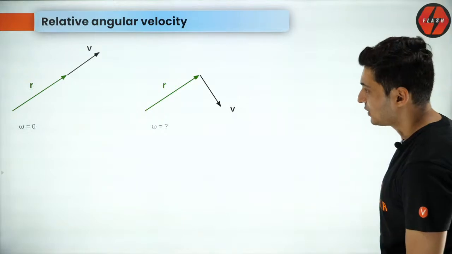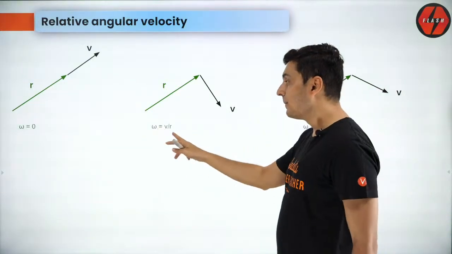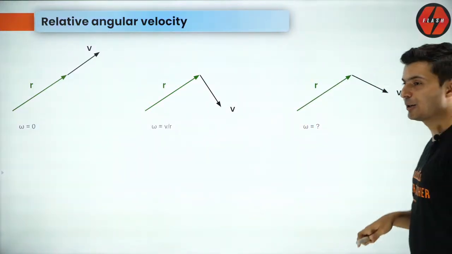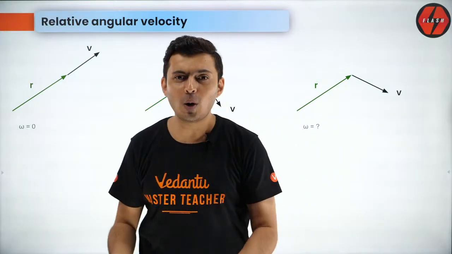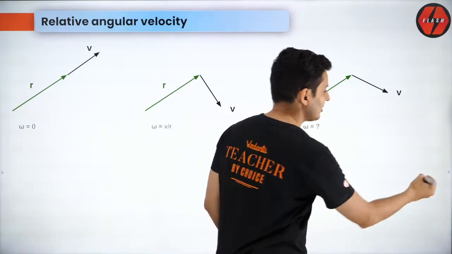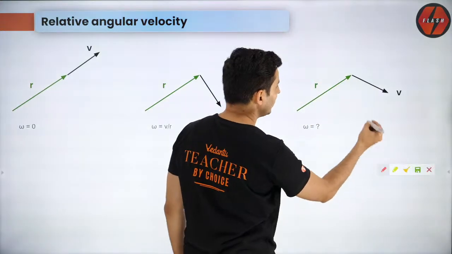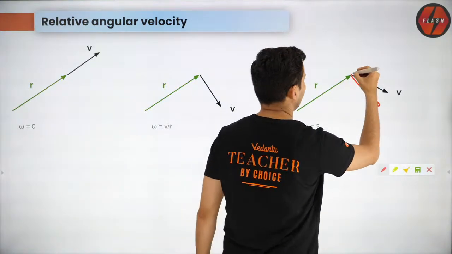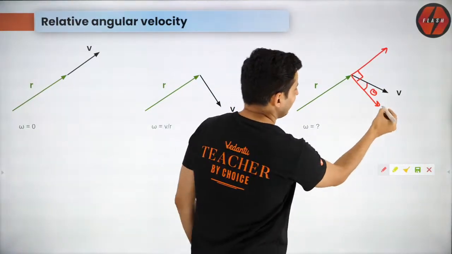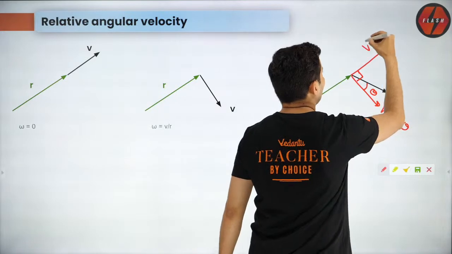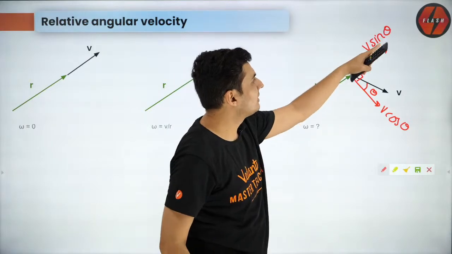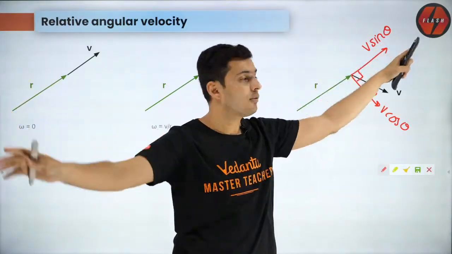Now, when the velocity is perpendicular, omega is v by r. Then the question arises, what if velocity is not perpendicular to r? What do you do? Well, it's obvious, isn't it? You have to split the velocity into two components. Assuming this is theta, I call this v cos theta and this v sin theta. The v sin theta component is not even responsible for changing the angle.